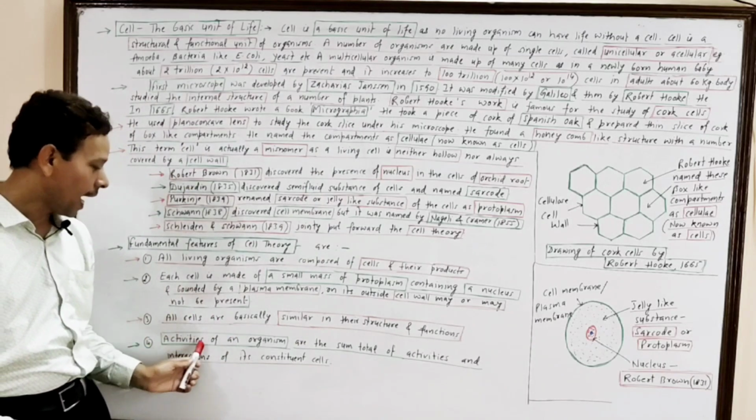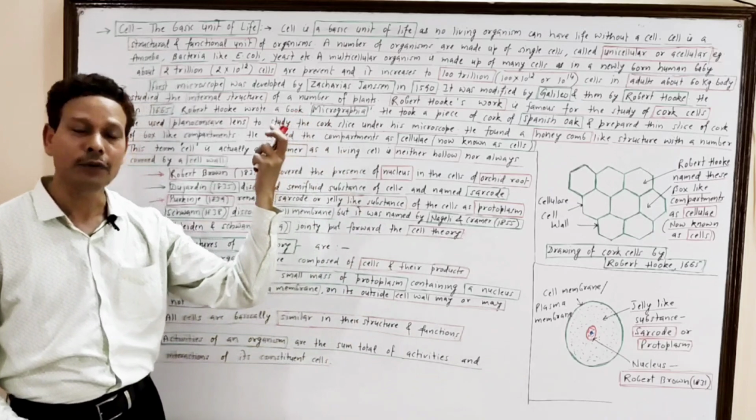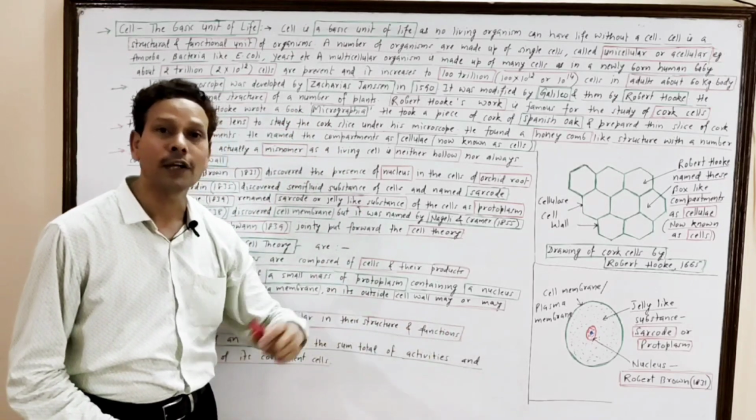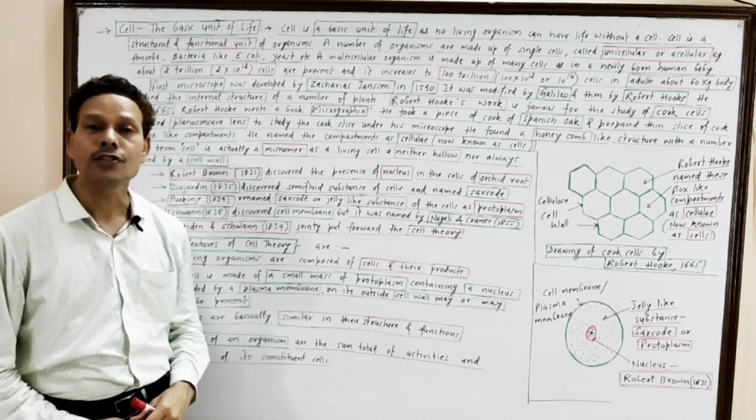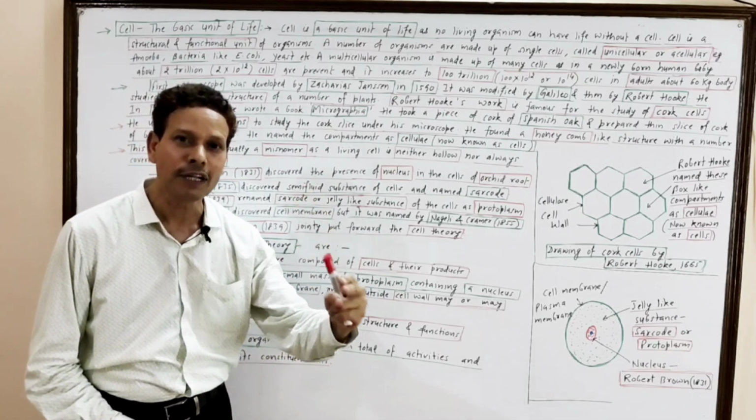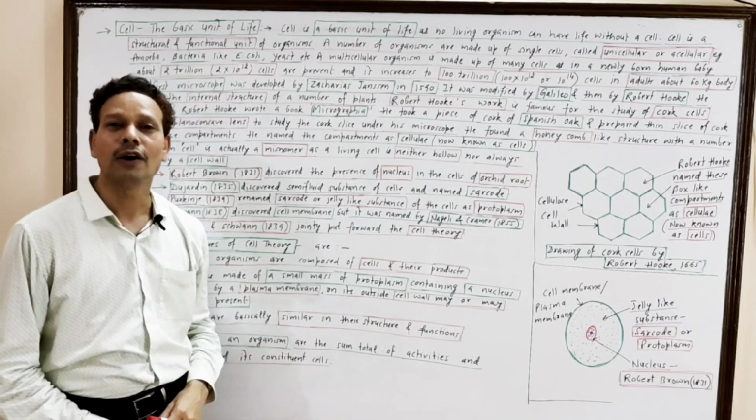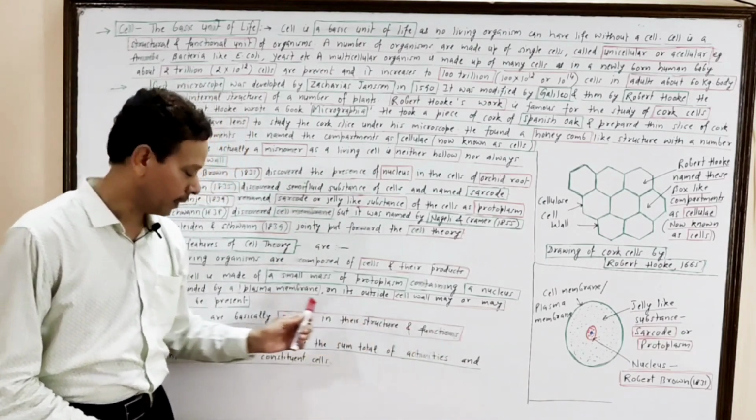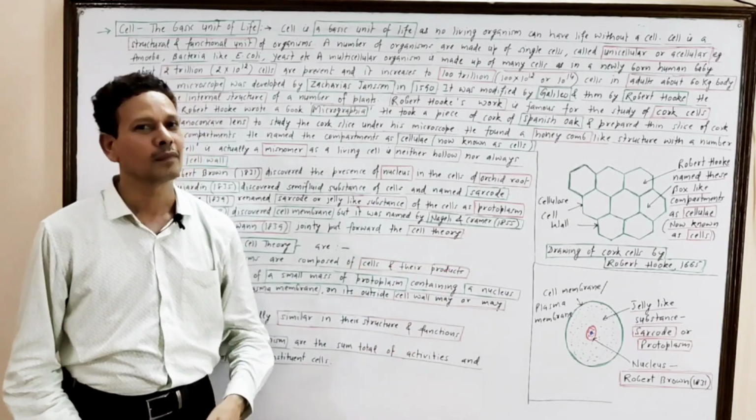And dear students, activities of an organism. And all these activities, the sum total of activities and interaction of its constituent cells. It means the activities of an organisms are the result of activities and interactions of cell constituents.